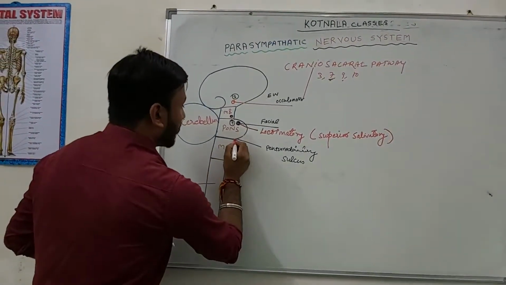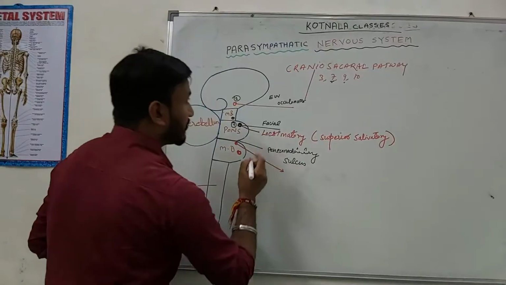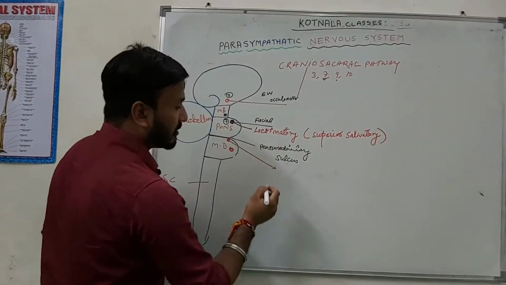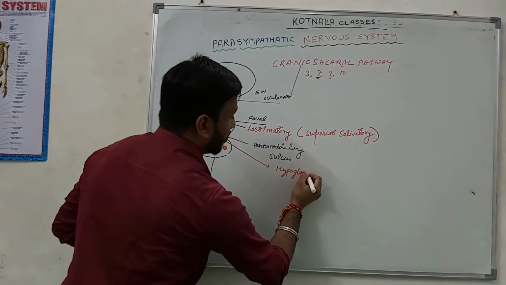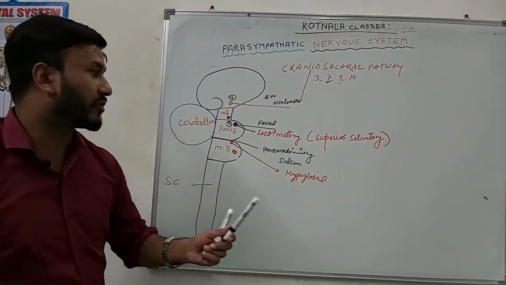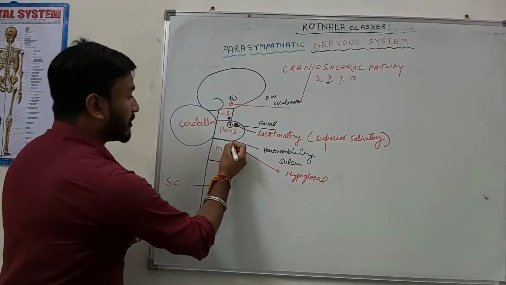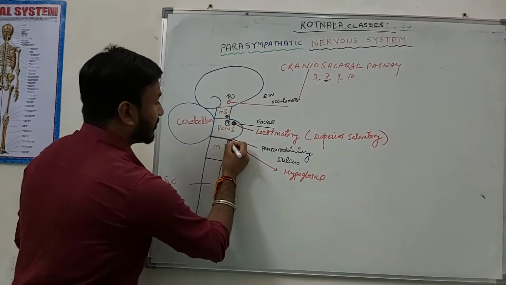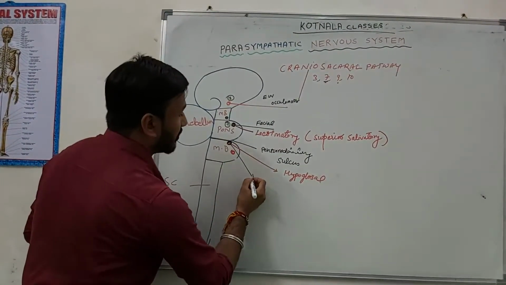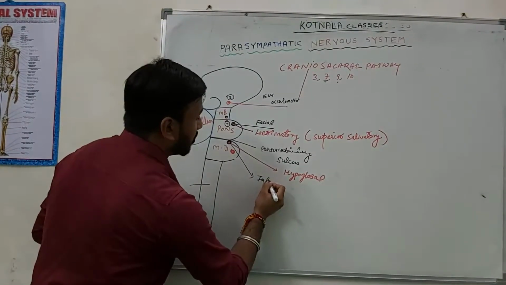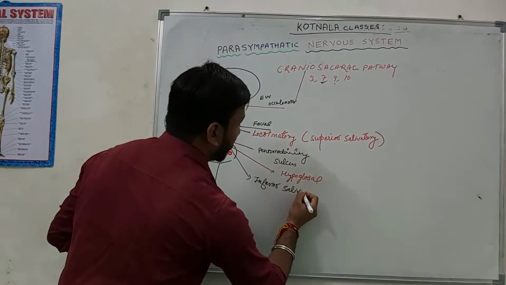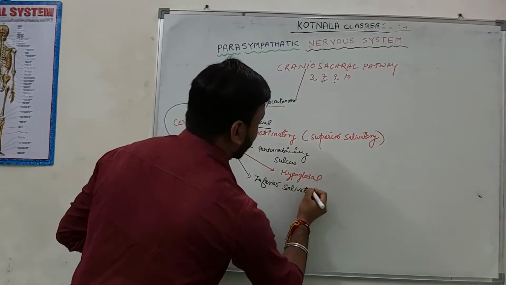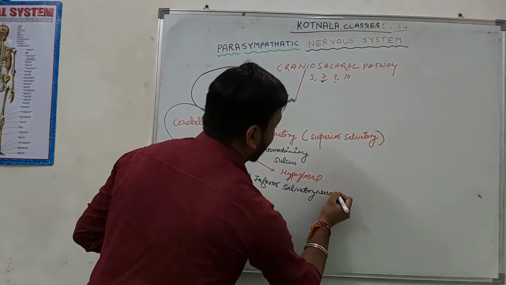What is the cranial nerve associated with this? What is the name of the ninth nerve? The glossopharyngeal nerve. And what is the name of this nucleus? This cranial nerve's nucleus is known as the inferior salivatory nucleus. Very nice. Good job.